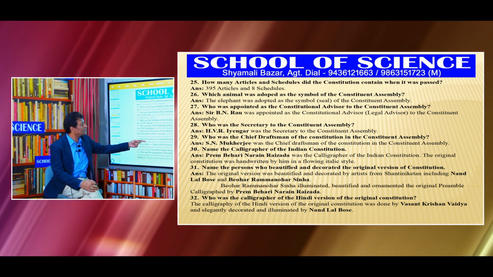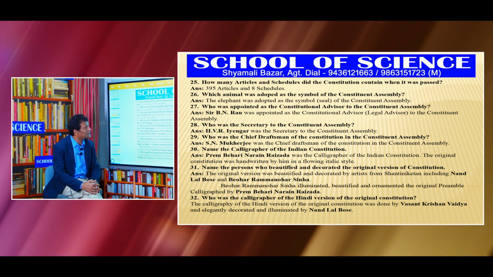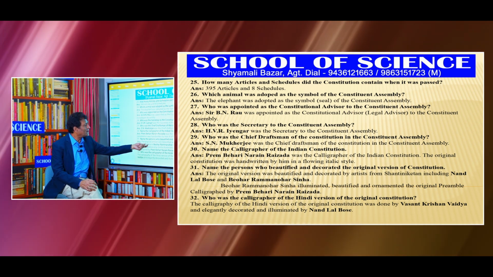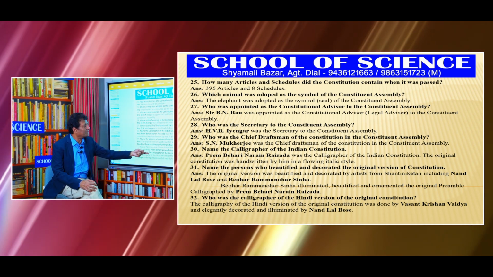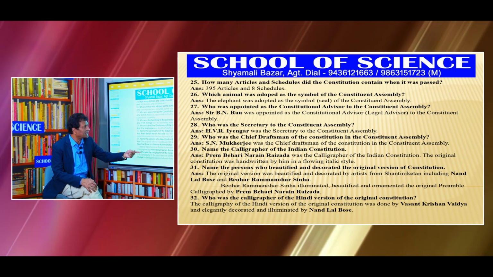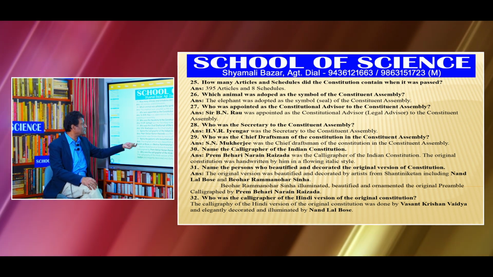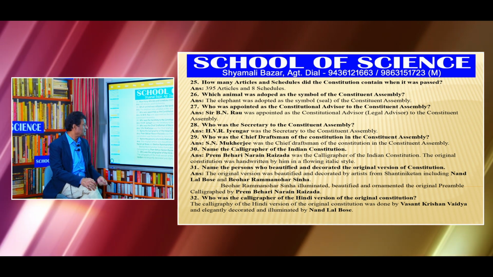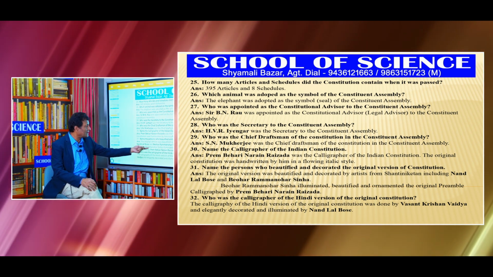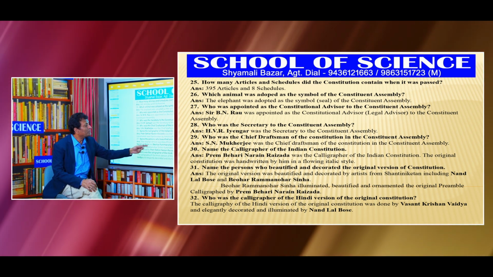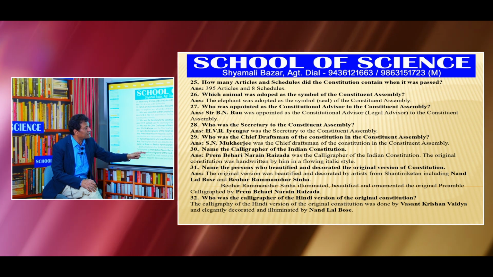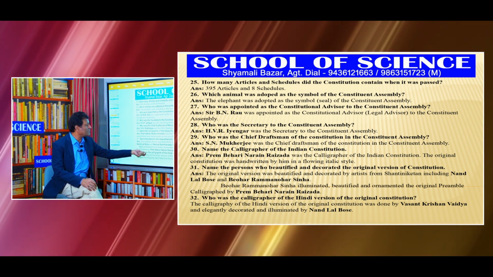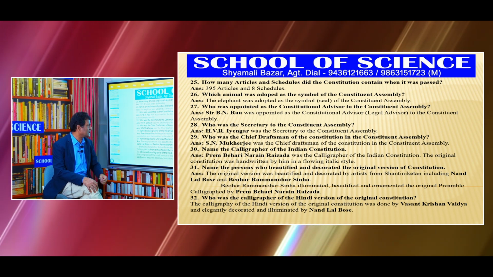Name the persons who beautified and decorated the original version of the Constitution. The original version was beautified and decorated by artists from Shantiniketan, including Nandalal Bose and Beohar Ram Manohar Sinha. Beohar Ram Manohar Sinha illuminated, beautified and ornamented the original preamble calligraphed by Prem Bihari Narayan Raizada.